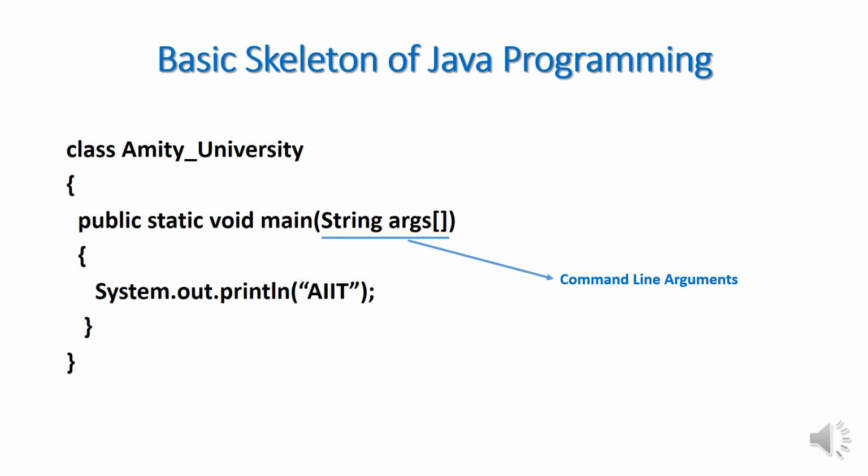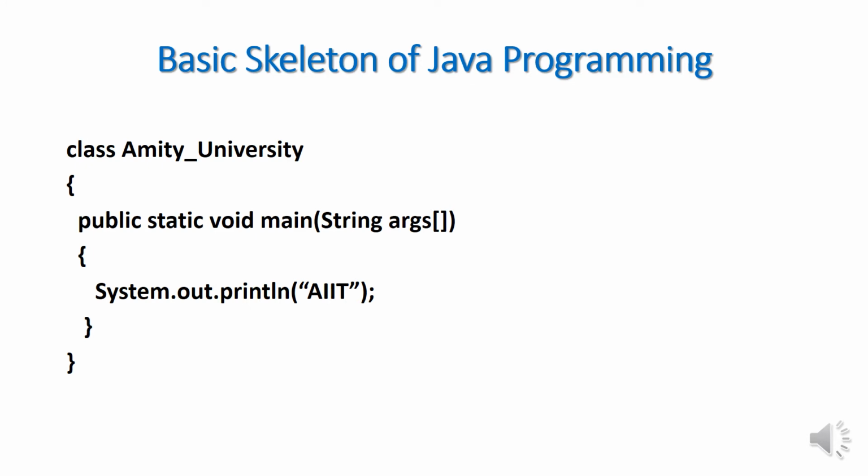So this is all about this first line, public static void main. I repeat once again, public is access specifier, static is access modifier, void is return type of the method, main is the name of the method, and String args is a command line argument.